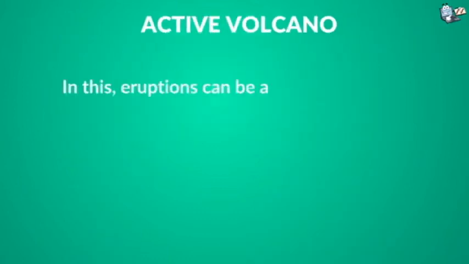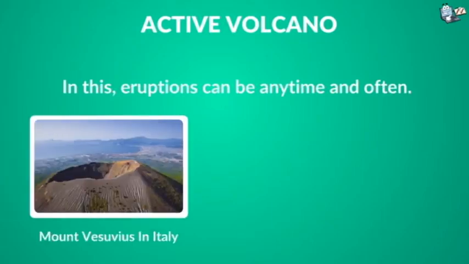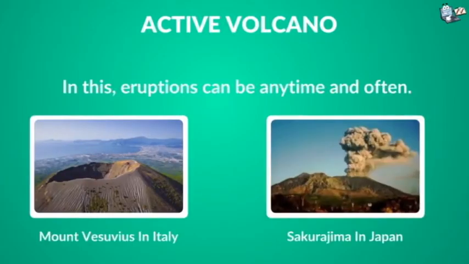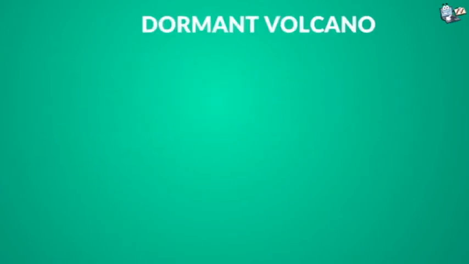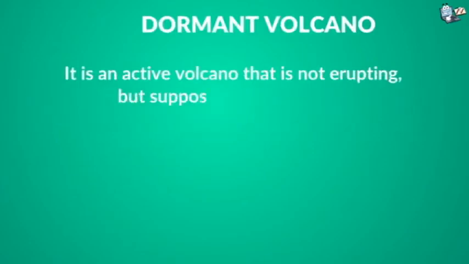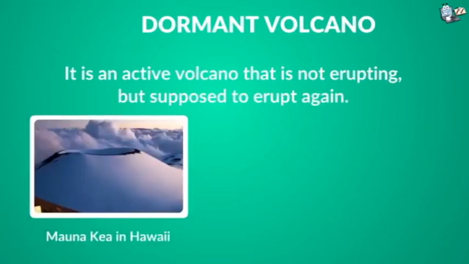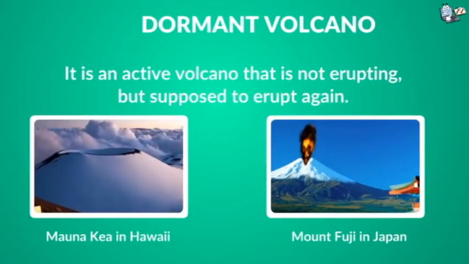First one, active volcano. In this, eruptions can occur anytime and often, and the examples are Mount Vesuvius in Italy and Sakurajima in Japan. Second one, dormant volcano. It is an active volcano that is not erupting but is supposed to erupt again. These are the examples: Mount Mauna Kea,